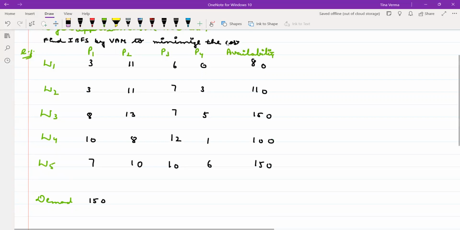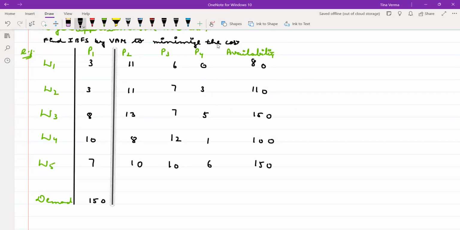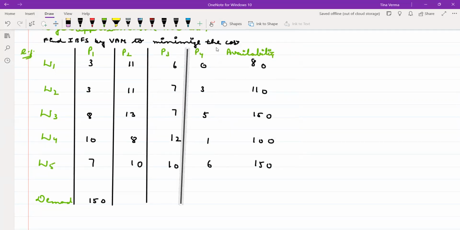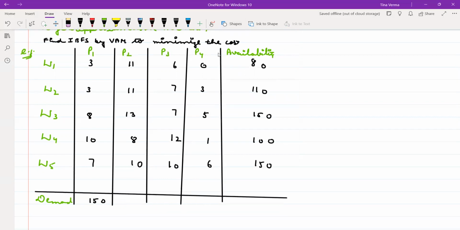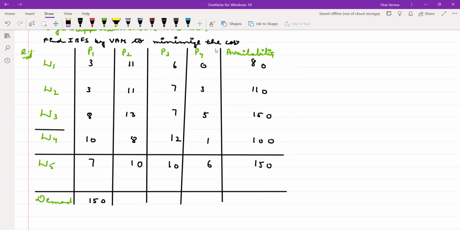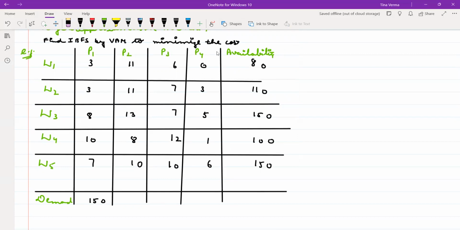So this transportation problem is given to you, and demand here is 150, 200, 175 and 100.